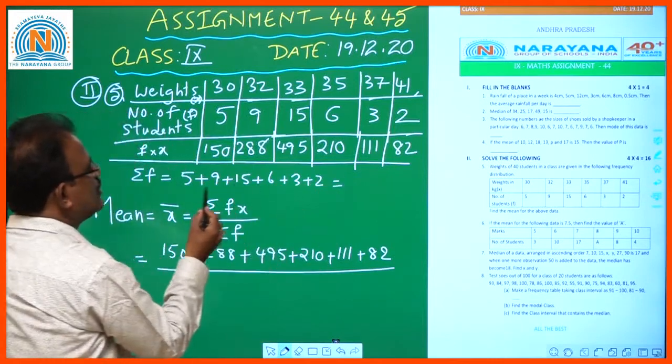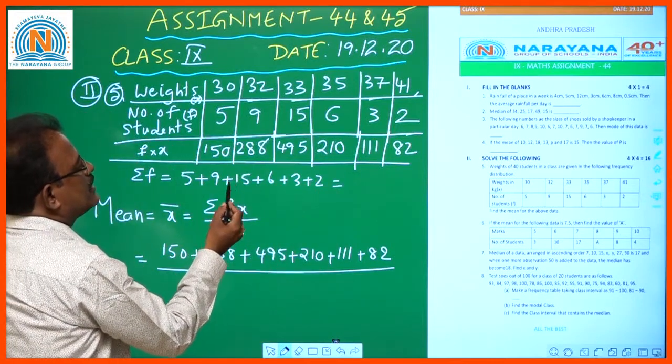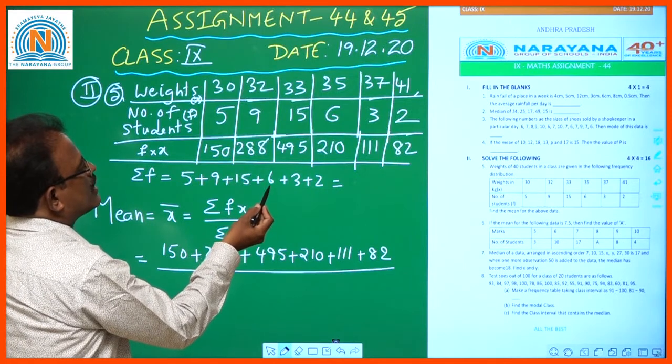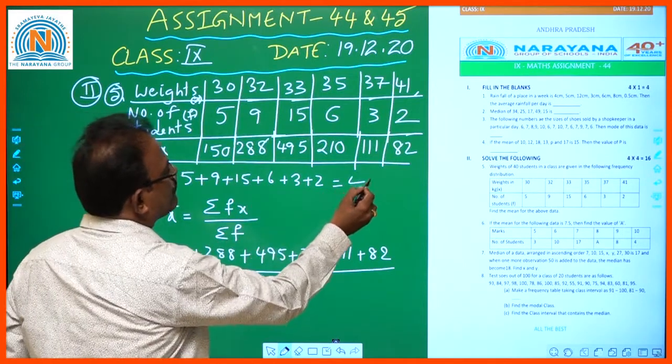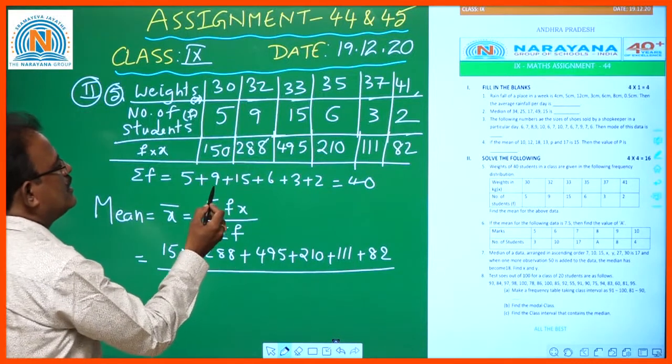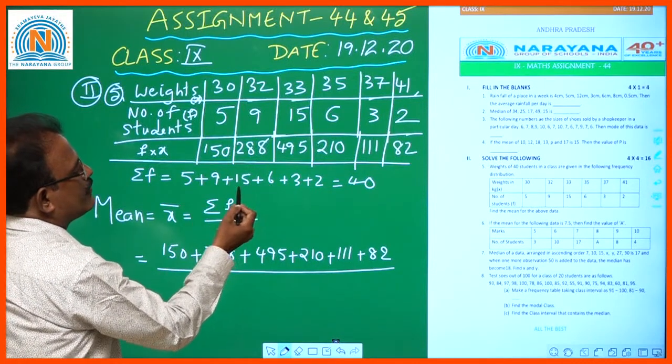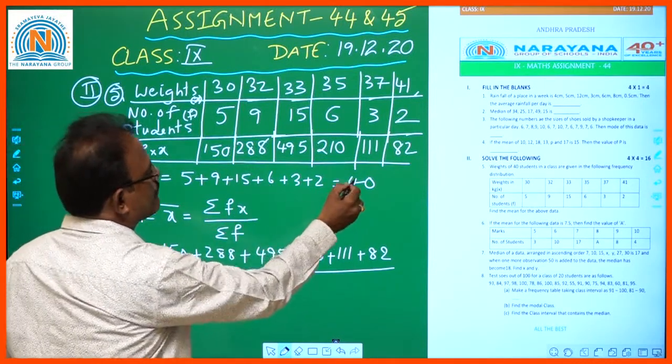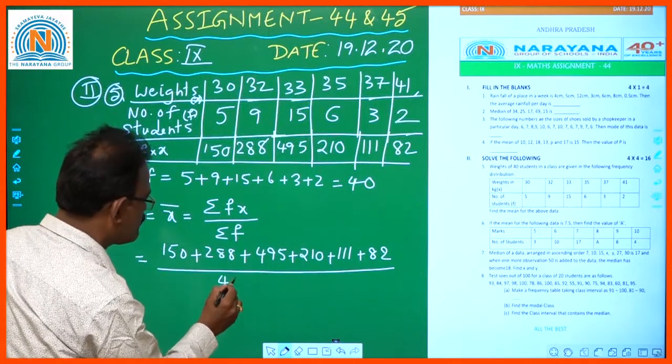How much? 14 plus 6 is 20, 15 plus 5 is 20, 20 plus 20 is 40. Now sigma f is 40.